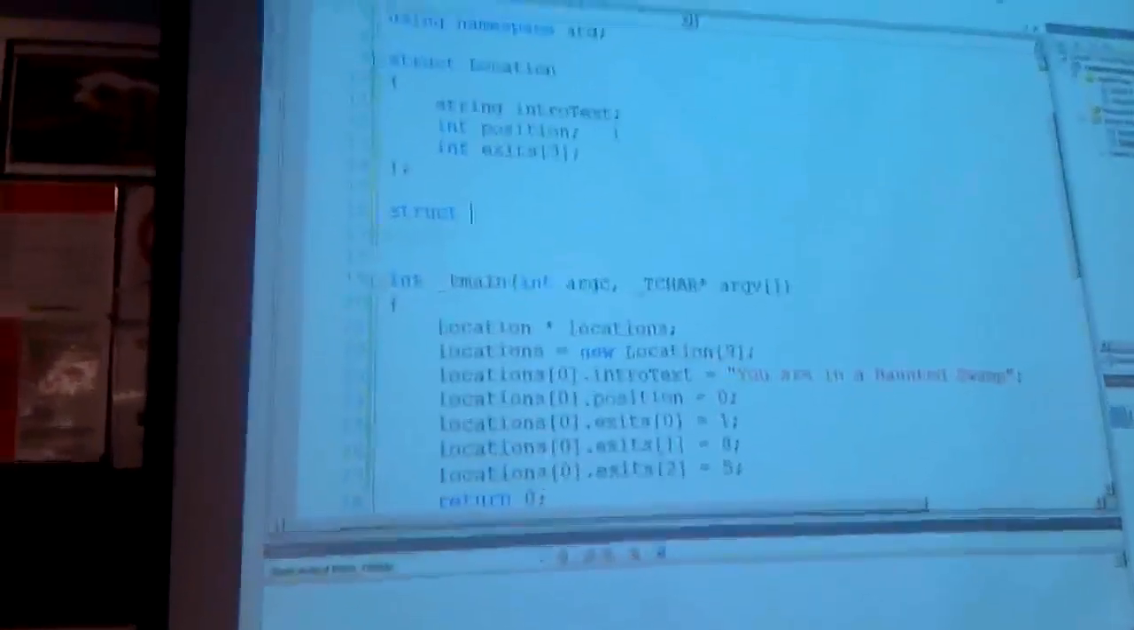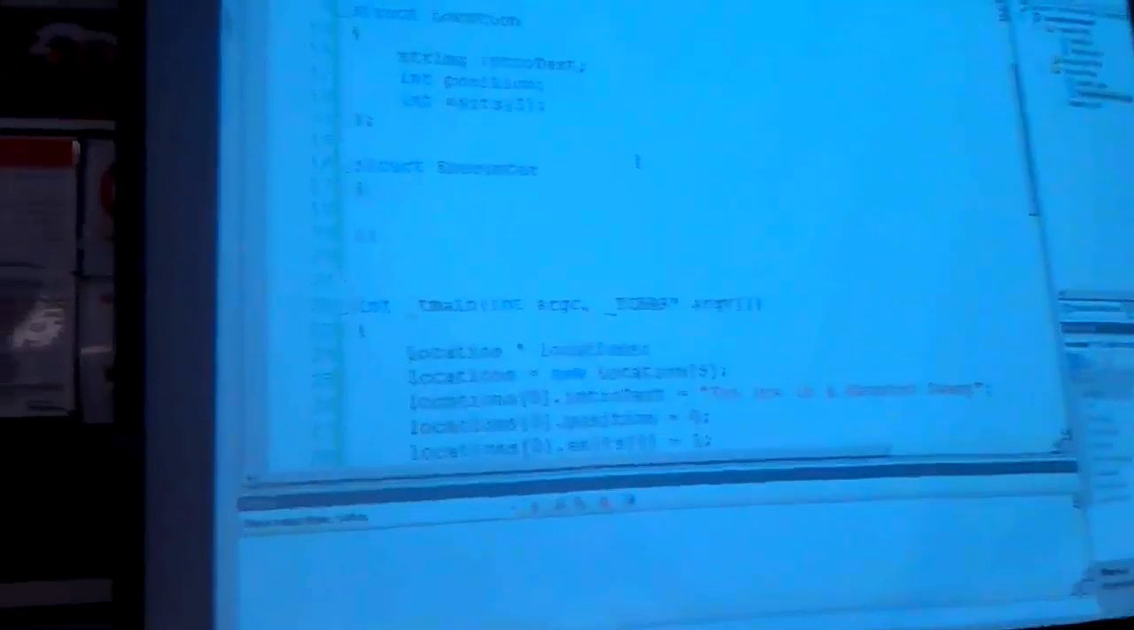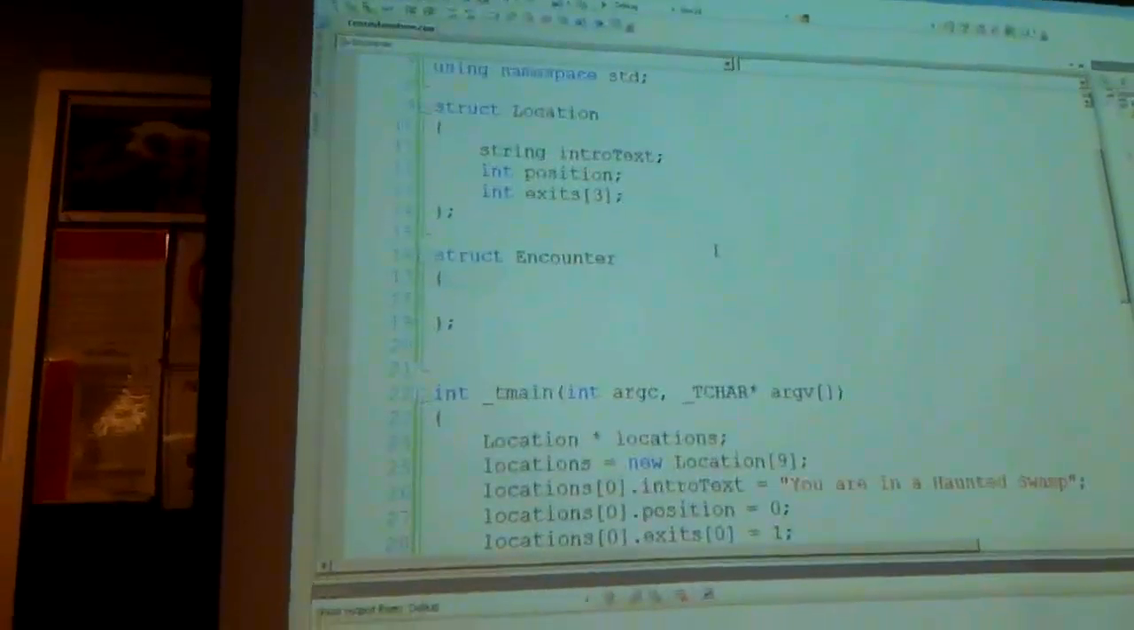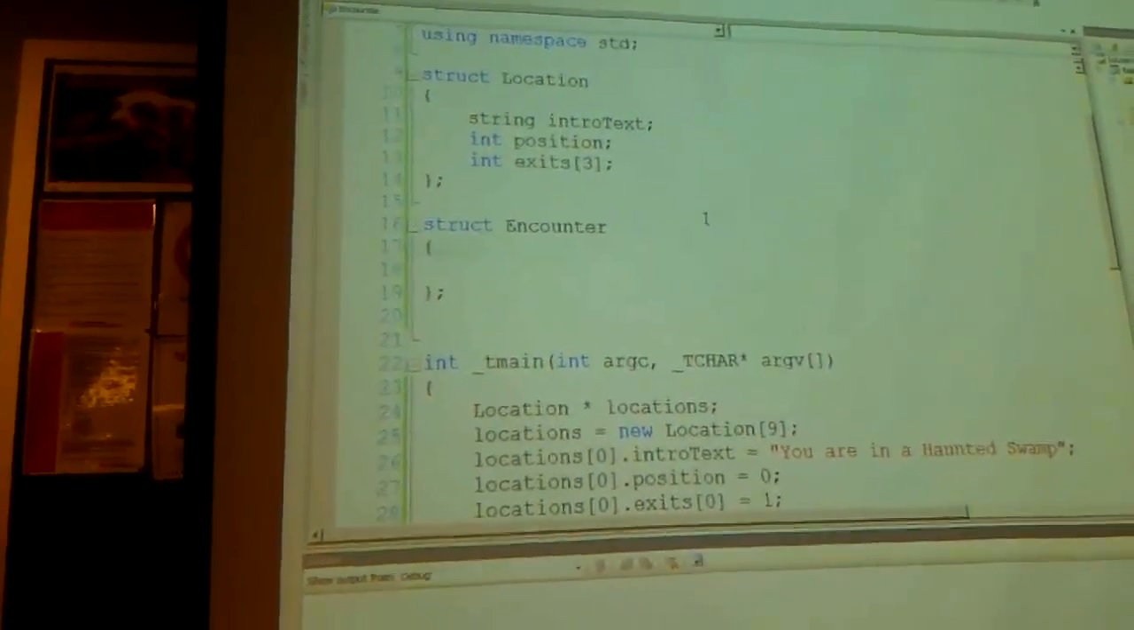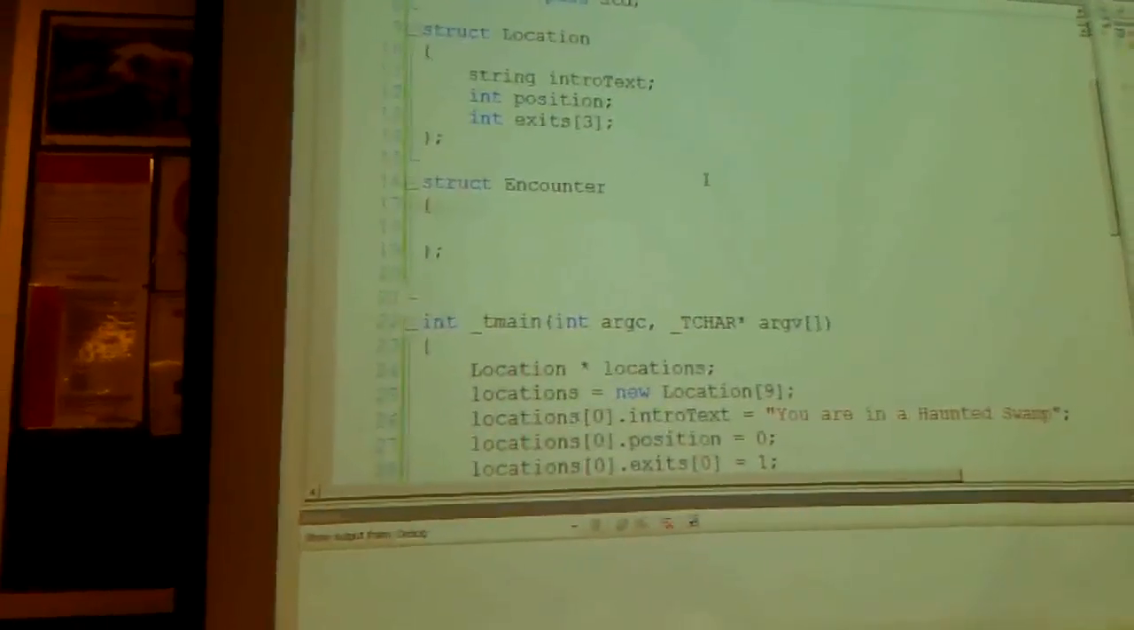Now, I'm not worried about the conditions part. Let's just start with events and say we need to make an event structure. And you'll call it encounter. I kind of like that word more. Works for me. More traditional for sure. And every encounter can be different, but it's probably going to have some kind of text or some kind of logic for what's going to happen. Because you have to know the stuff.